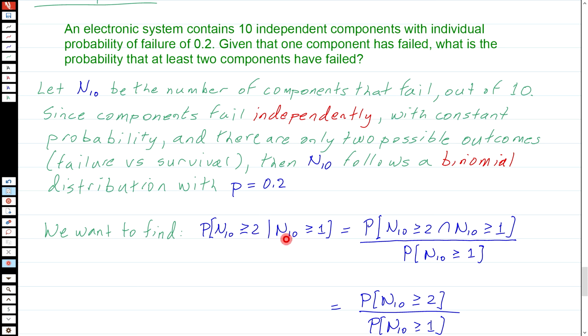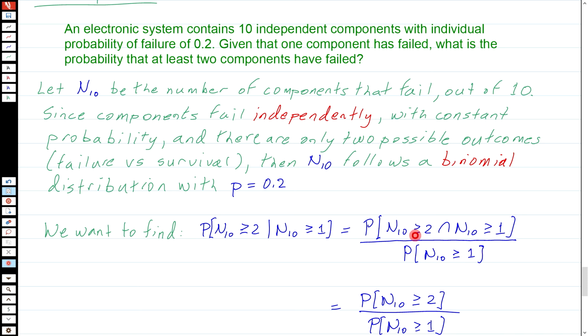It's better to go to the intermediate step where this conditional probability is the probability of the intersection divided by the probability of the given part. So it's the probability of n10 greater than or equal to 2, intersection n10 greater than or equal to 1, divided by the probability that n10 is greater than or equal to 1.